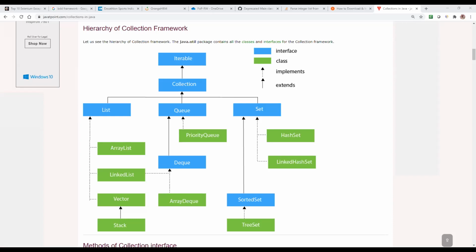Algorithm means it has a separate logic, so we can get the entire elements in random order. Random means there is no sequence. If you give 1, 2, 3, 4, then the outcome may be 3, 2, 1, 4 maybe. We can't predict that order.